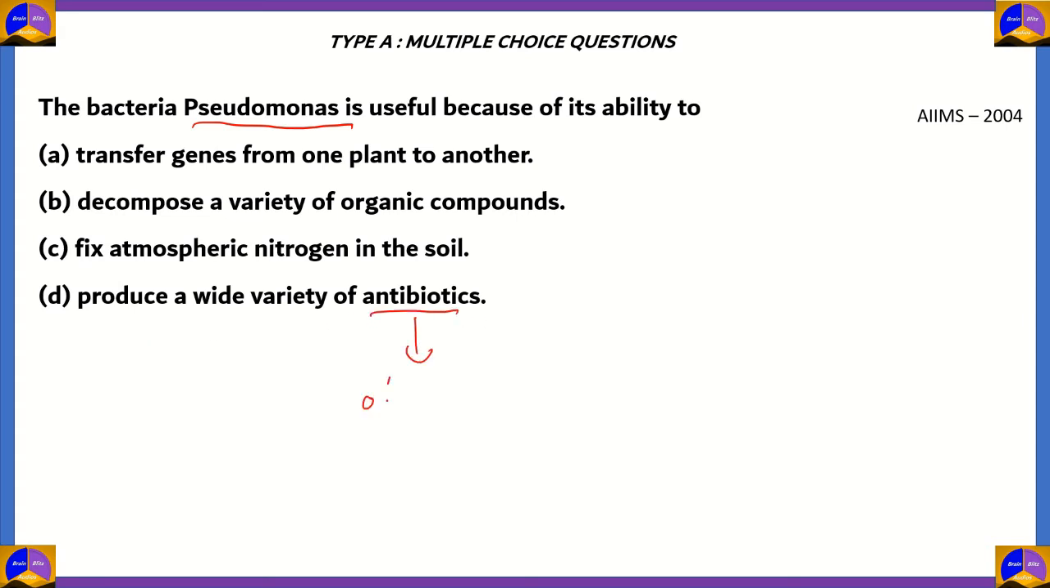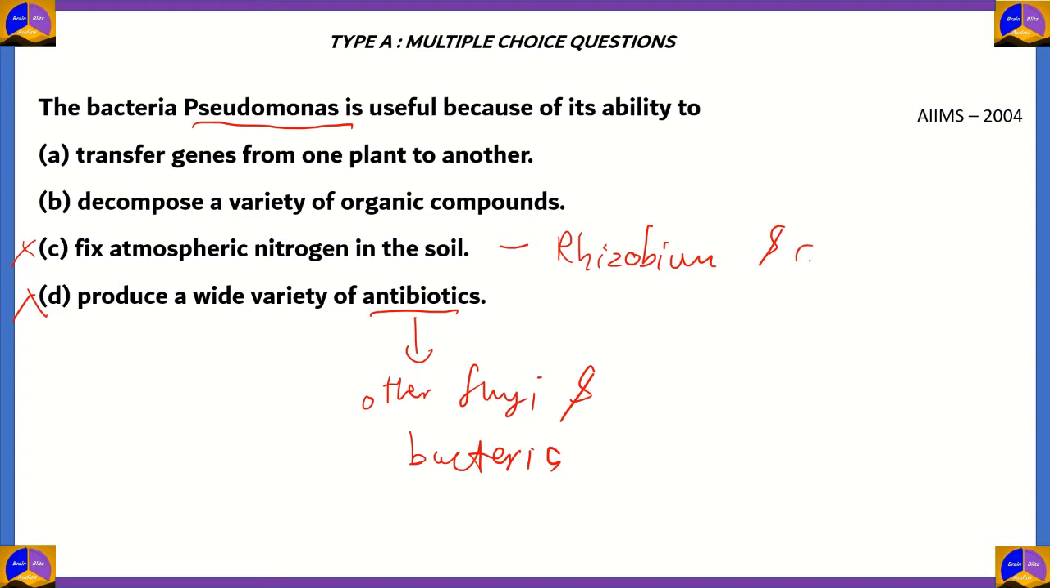Antibiotics are produced by other fungi and some bacteria, but definitely not Pseudomonas, so option D is incorrect. Option C, fix atmospheric nitrogen in the soil. This is the work of Rhizobium as well as other cyanobacteria and some other bacteria as well. So option C is incorrect.